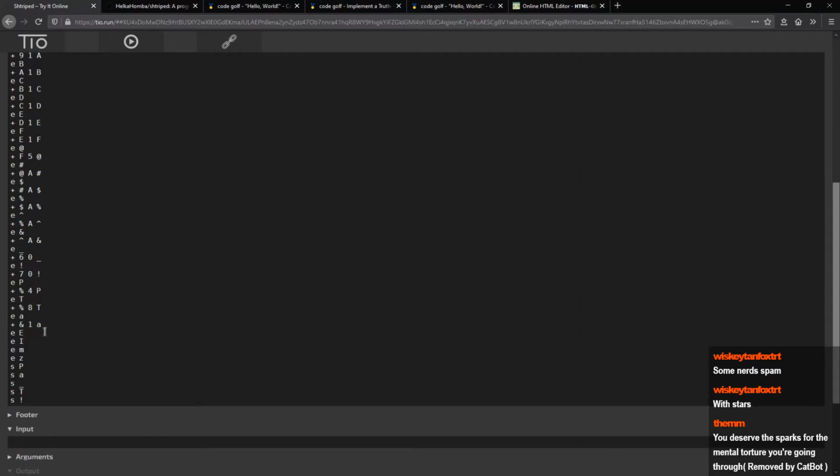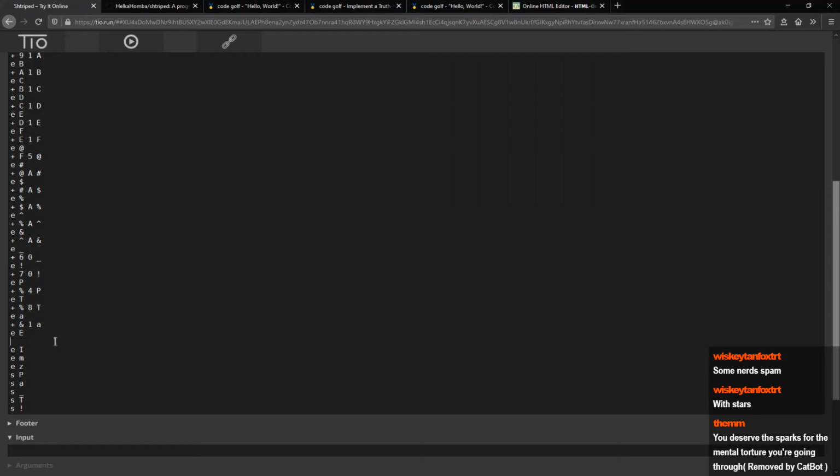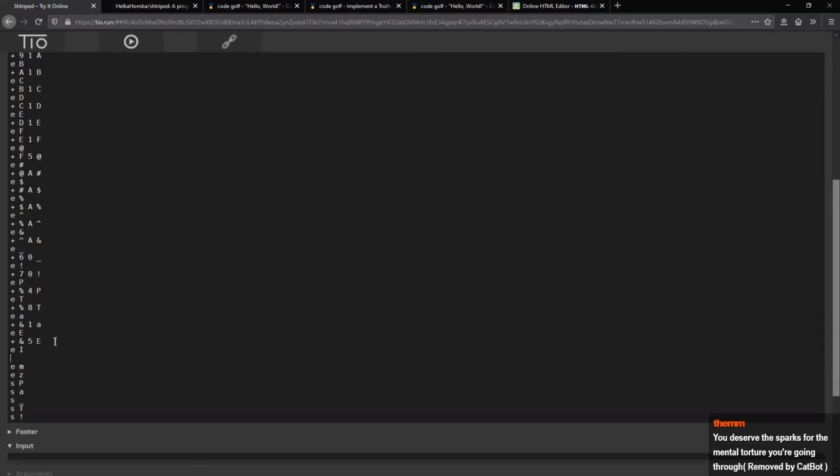Okay, we're figuring this out. We're so close. I can taste it. If A has a value of 71, that means that E must have a value of 75. F is 76, G is 77, H is 78, I is 79.